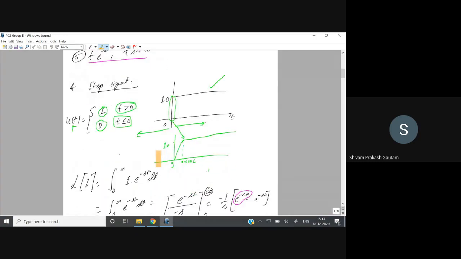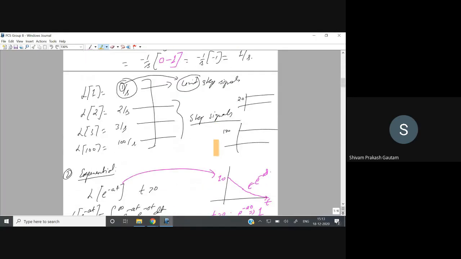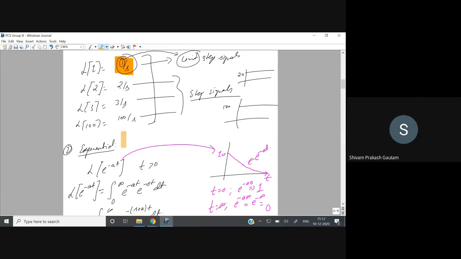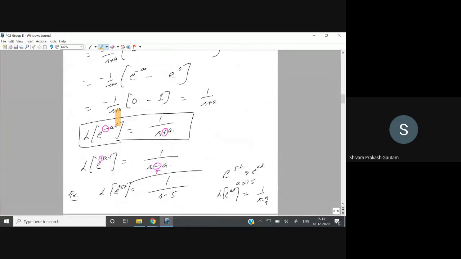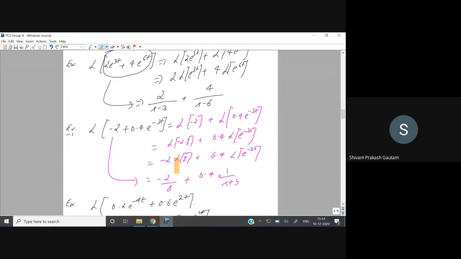Then we started with step signals and saw what a step signal means. We also saw its Laplace transform, and from that we came to know that the Laplace transform of 1 is 1 by s. Similarly, we saw the Laplace transform for other step signals as well. Then we saw the Laplace transform of the exponential signal, and we came to know that the Laplace transform of e to the power minus at is 1 upon s plus a. If it is a minus sign here, it will be a plus sign here, and vice versa. We also saw some examples regarding the exponential terms.